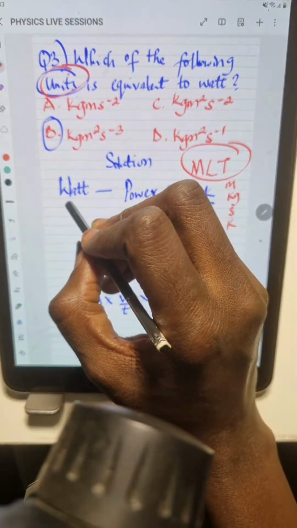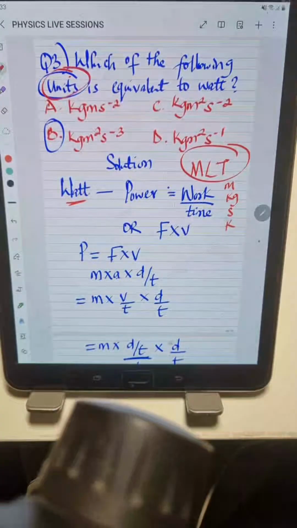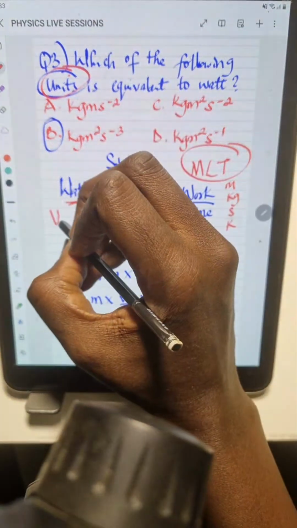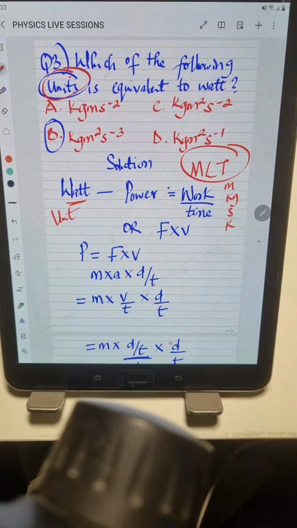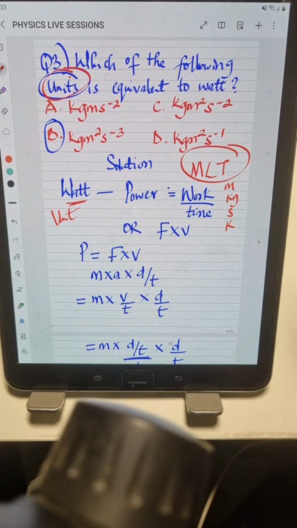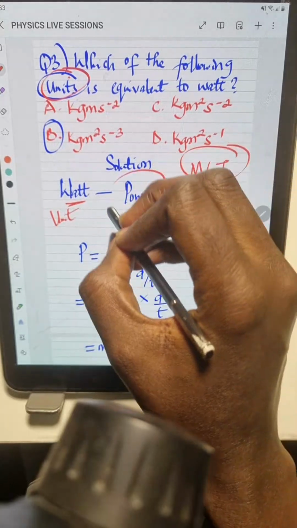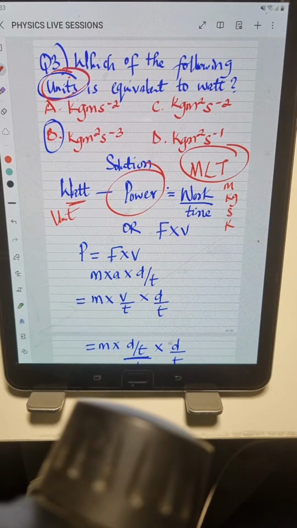Now the question here is about watts. Watt is not a quantity. Watt is a unit. So what is the quantity for watts? That is, the SI unit for which quantity? I stated it here, power. If you don't know what the unit for power is, how will you be able to tackle this question? You will be stranded along the line. You won't know what to do after this.